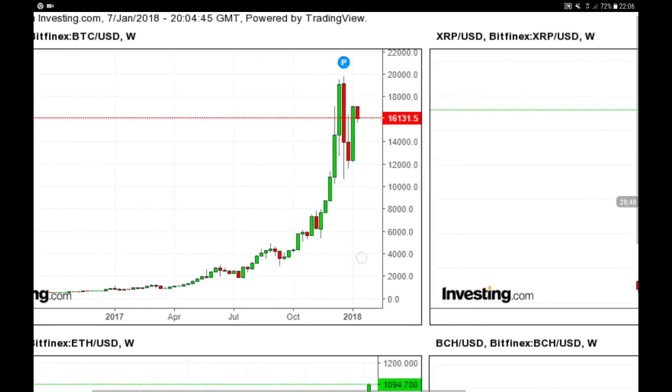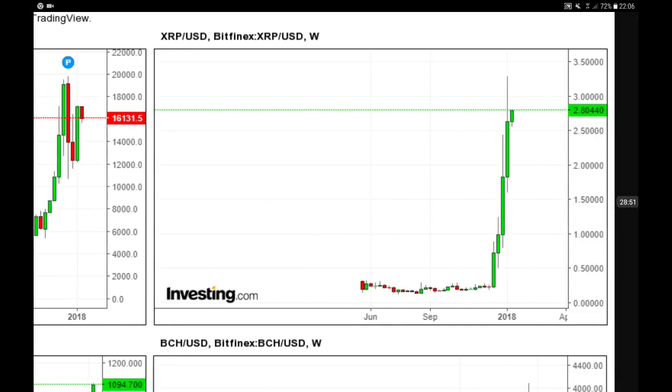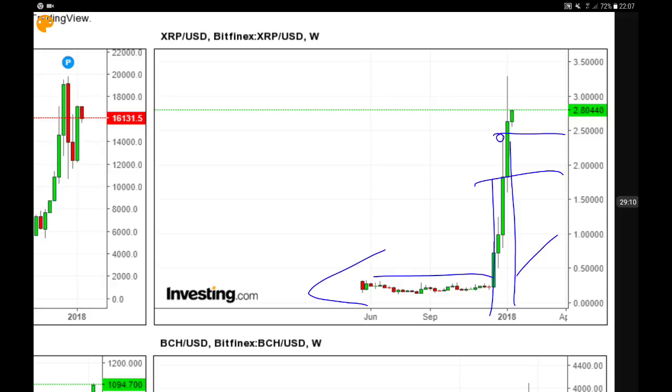Okay, so that's it. Now let's have a look at Ripple, the number two spot. Take a look over here, that's quite amazing. You see before and now after that, and in 2018 Ripple, boom, it's going very high. Two weeks ago we had a pointer at 250. Boom, that's it. And now we have another pointer over here at 340, 350. So I guess we're going to go much higher.